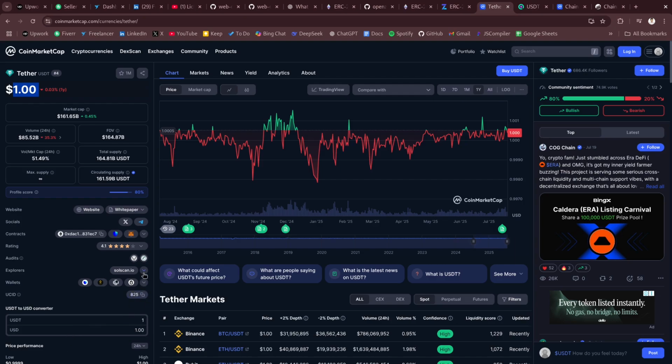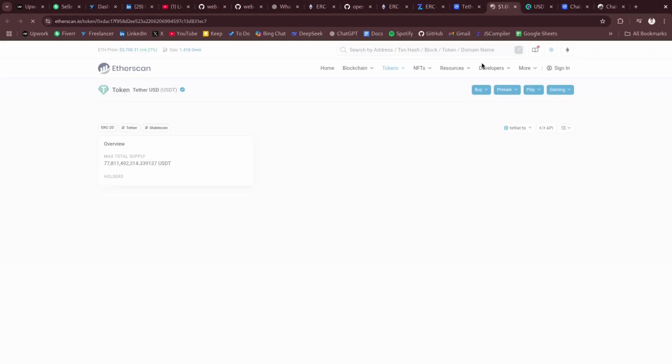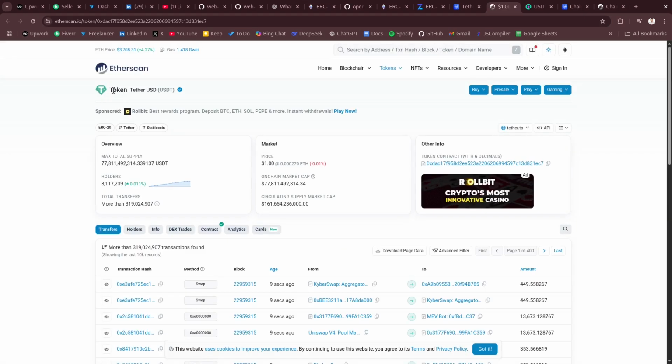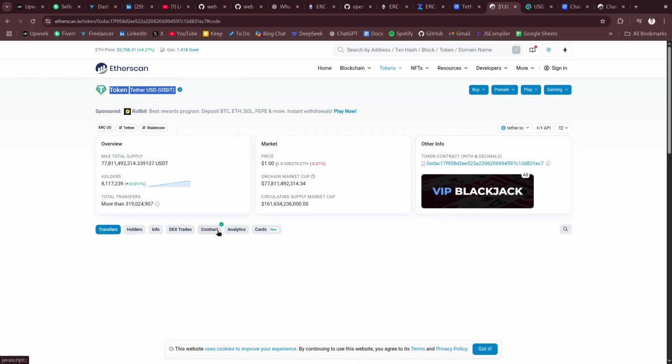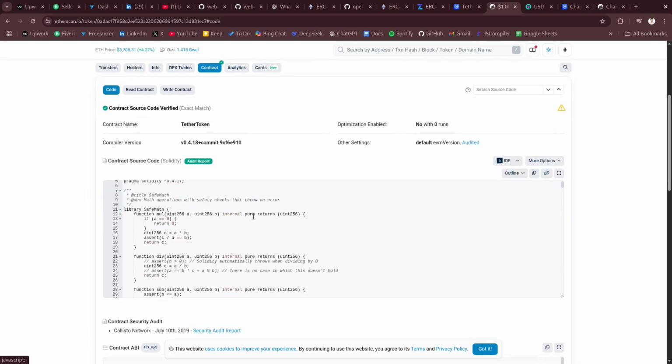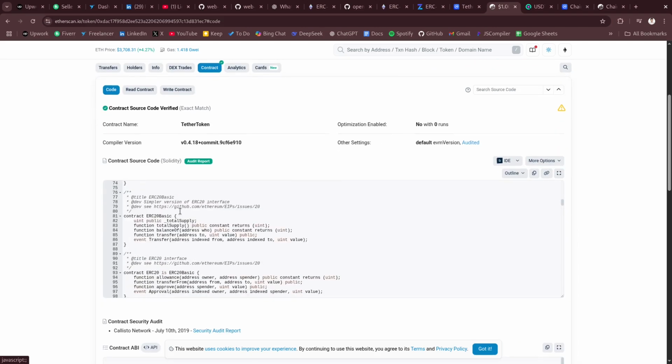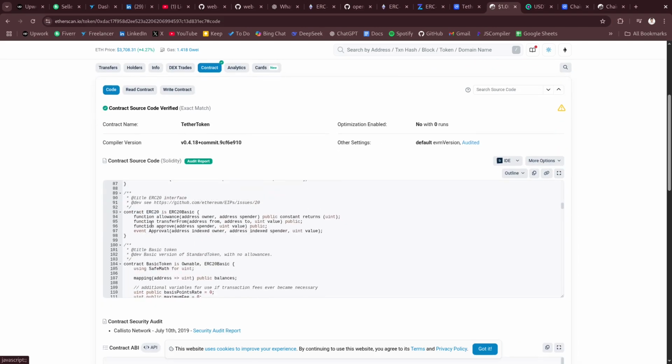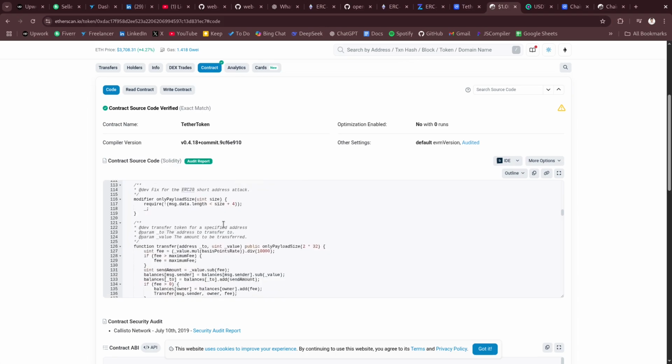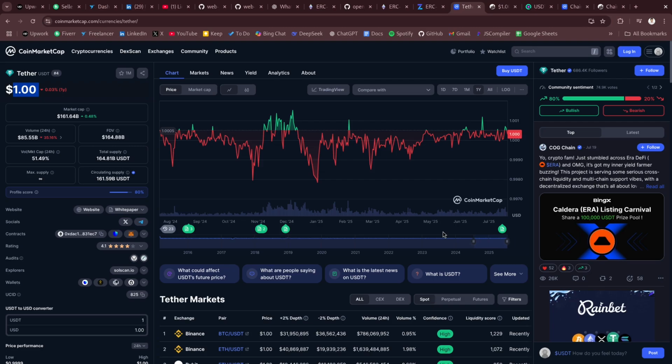Moreover, if you want to learn more about it, you can just go to Etherscan. In here you can see token Tether USDT. We have the contract, we can verify it. Here all the functionalities of ERC20 have been implemented. Enough talking, let's create an ERC20 token.